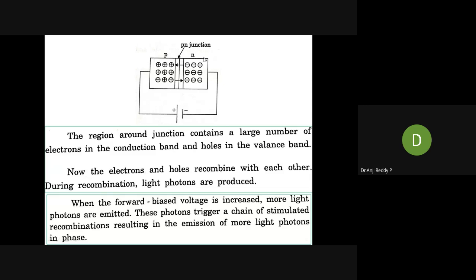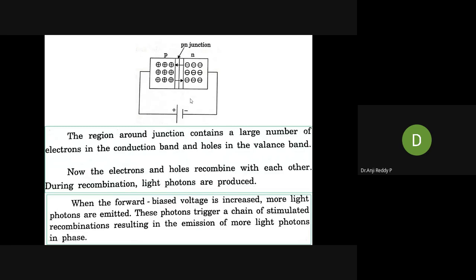Around this, we have a large number of electrons in the conduction band. N type we can call the conduction band, and P type we can call the valence band. Large number of electrons in the conduction band and large number of holes in the valence band. Now the electrons and holes recombine with each other, at the PN junction or in the depletion region. During this recombination, what is emitted? Light photons will be produced.